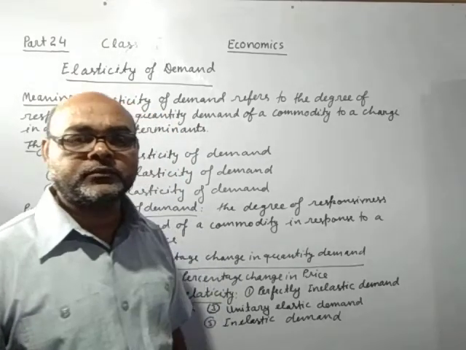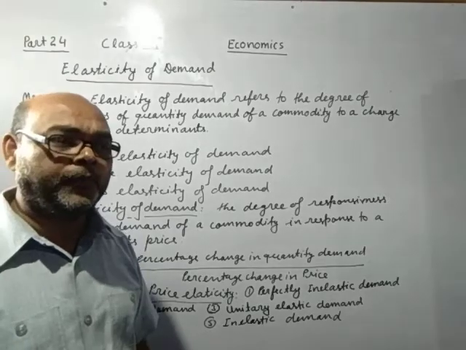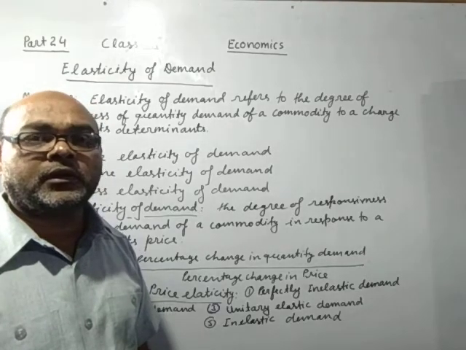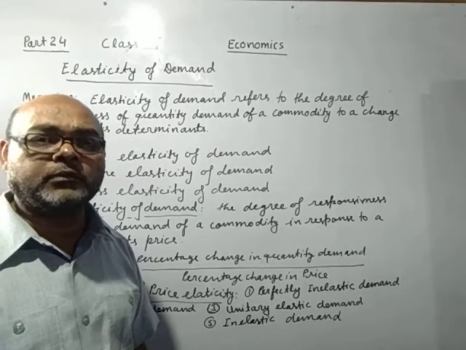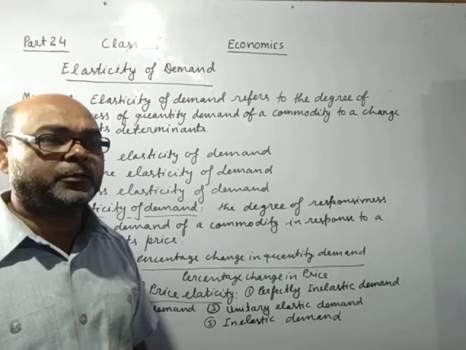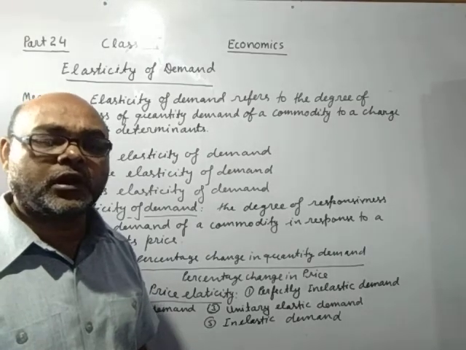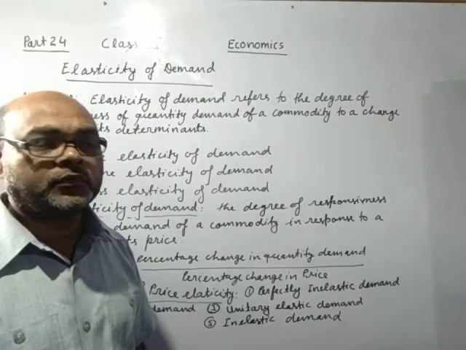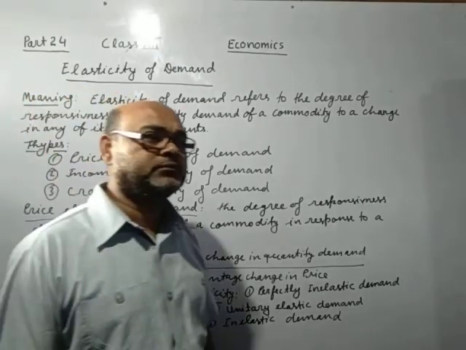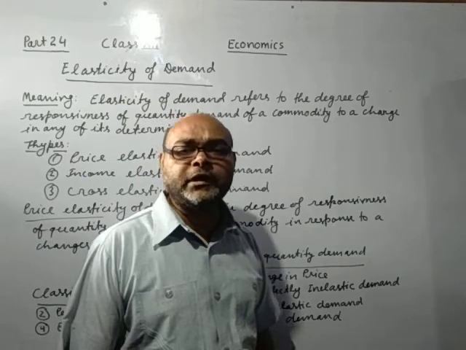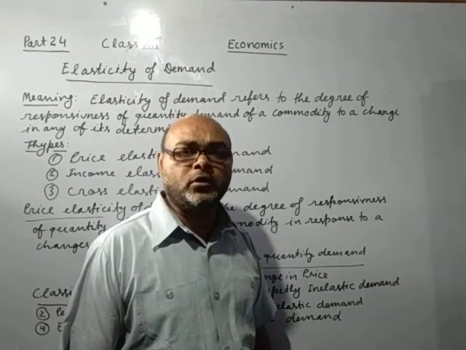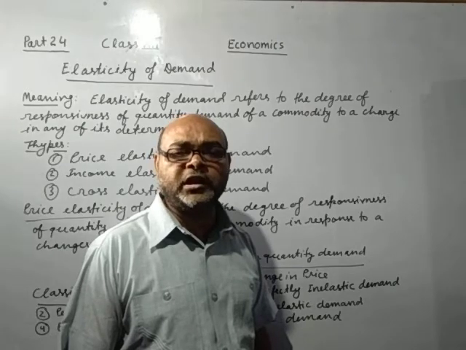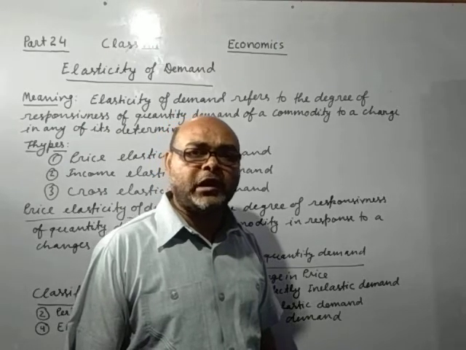Now means if either price, either income, either price of other commodities will be changed, then the quantity demand of your particular commodity will be also changed.